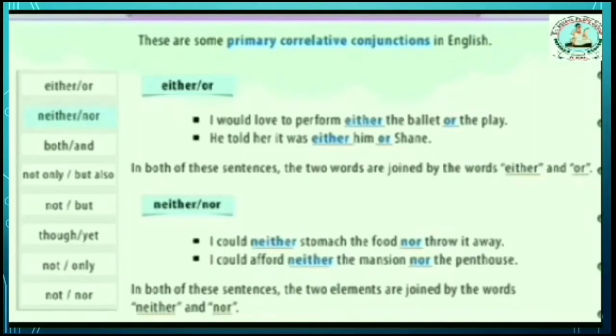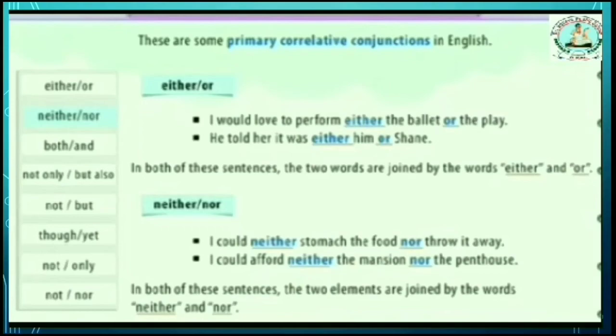And here are more examples of correlative conjunctions: either or, neither nor, both and, not only but also. First, either or.